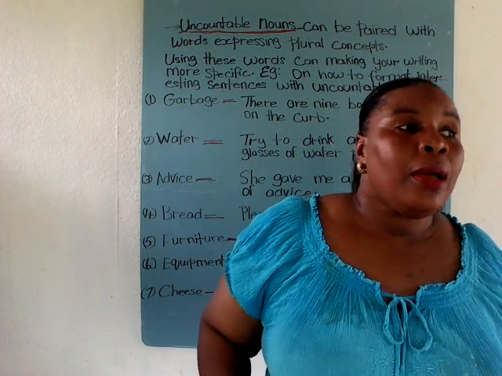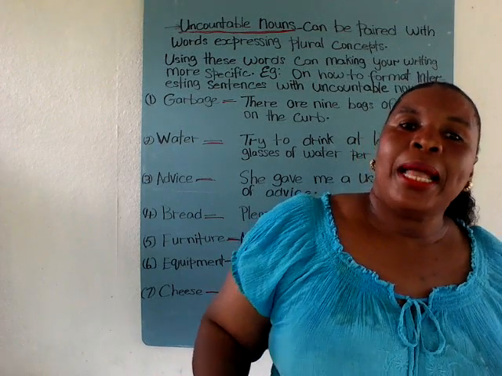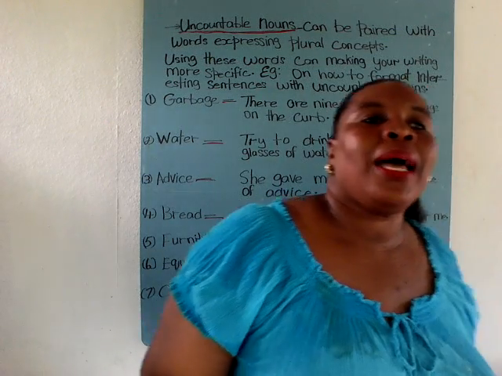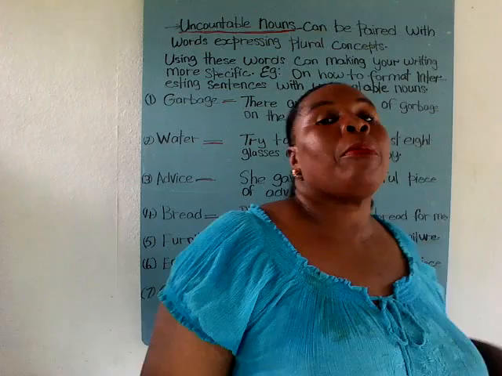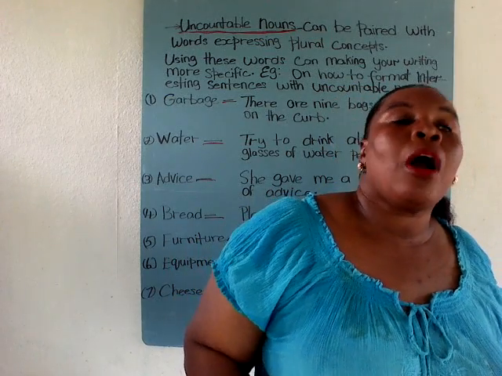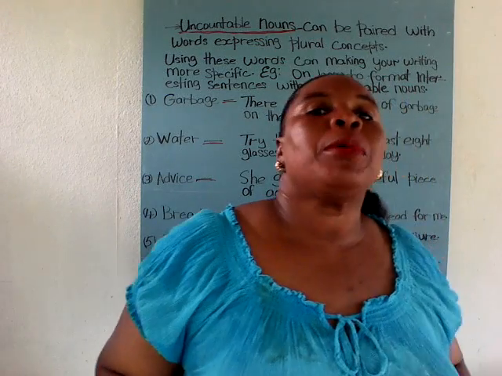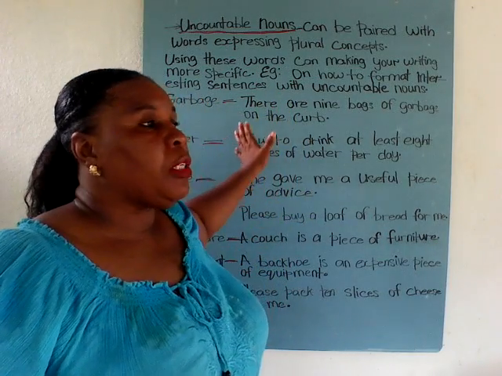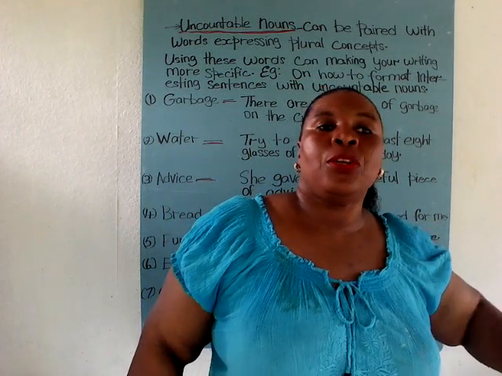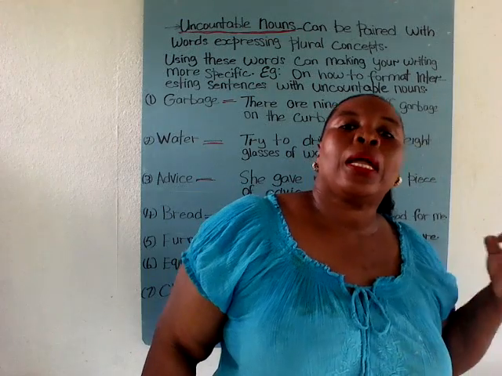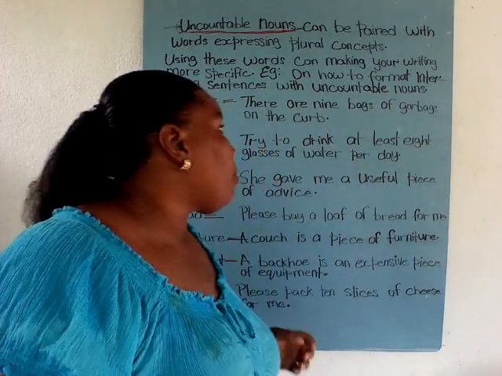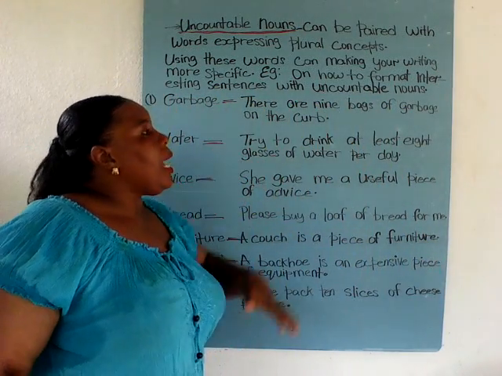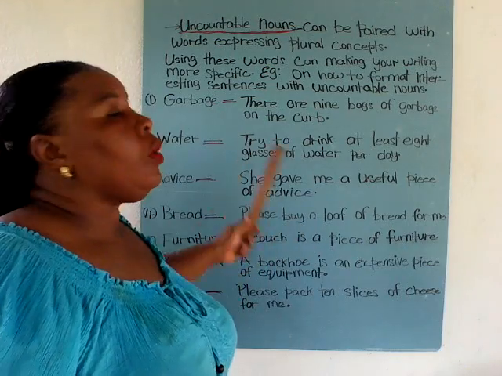But if you take little by little and stuff them into a garbage bag, then you can say I have picked up 5 bags of garbage or 3 bags of garbage, and so on and so forth. All right, so you cannot count the garbage, but if you put them into a container or into a bag, you can count those containers of garbage. So you said there are 9 bags of garbage on the curb.